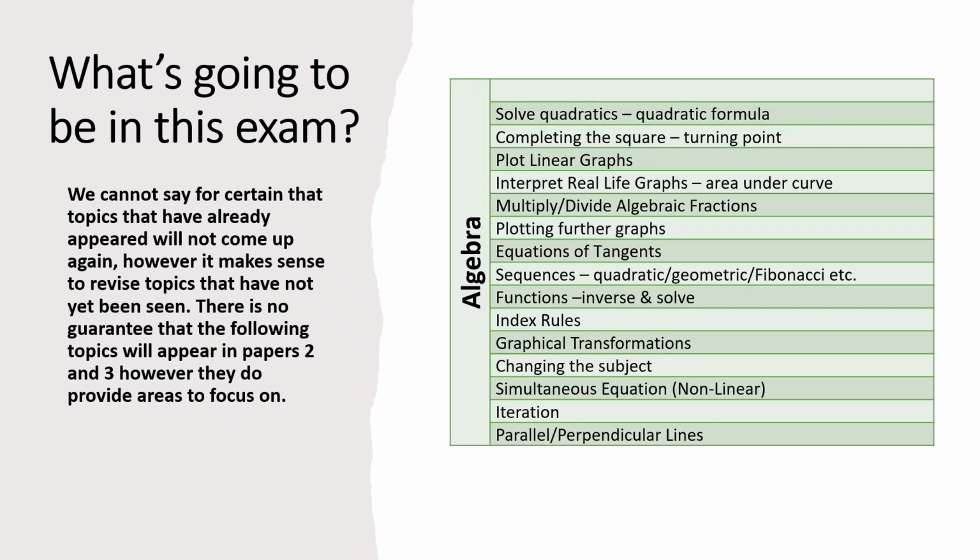So, what is going to be in this exam? Here is a list of topics for the algebra strand of maths that are yet to come up. There's quite a lot on here actually. We have seen a linear simultaneous equation, we haven't seen a quadratic simultaneous equation. There was a worded iteration question in Paper 2, but there wasn't necessarily a normal iteration question, so we could see one of those. On this list, algebraic fractions are probably the most common piece of algebra that we're yet to see, so expect some sort of algebraic fractions maybe in Paper 3, but lots there for you to be thinking about tonight.